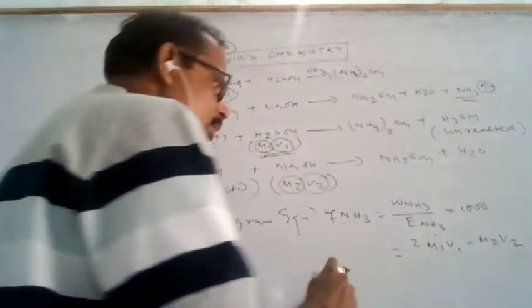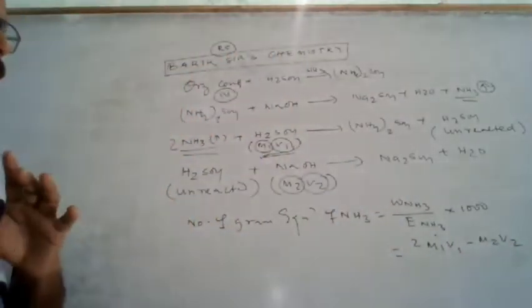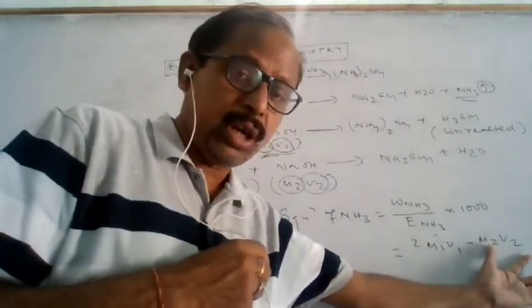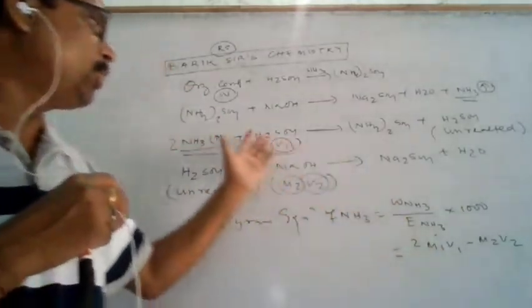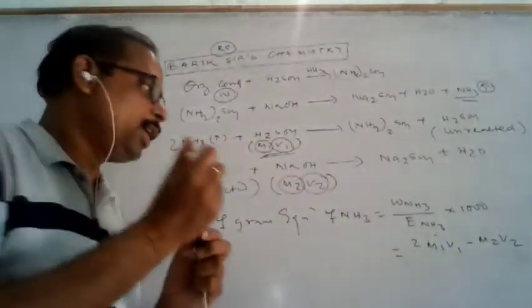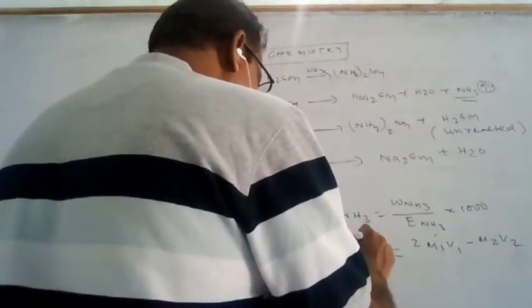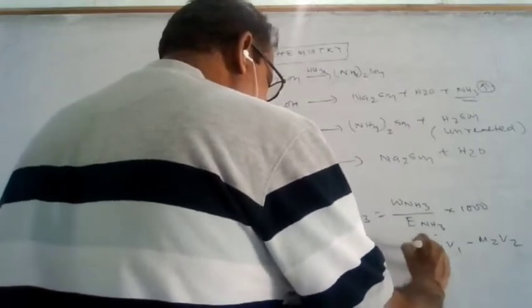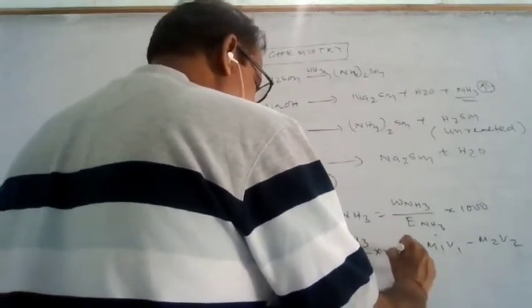That minus M2 V2 is the unreacted part. This is the used volume minus the unreacted volume. That is the number of gram equivalents of sulfuric acid that reacted with the ammonia. So that is equal to W of NH3 by the equivalent mass of ammonia, which is 17, into 1000.